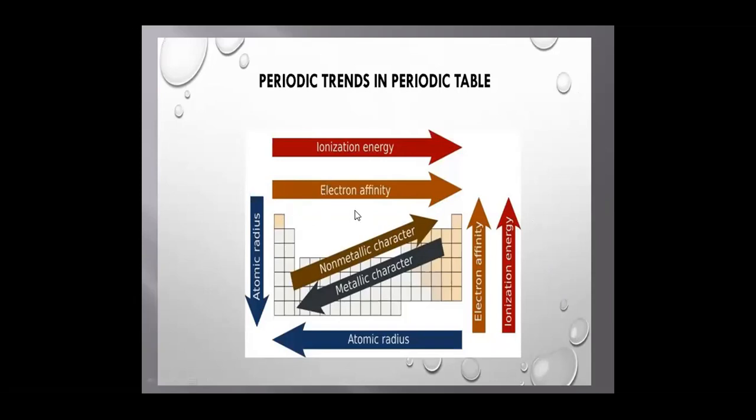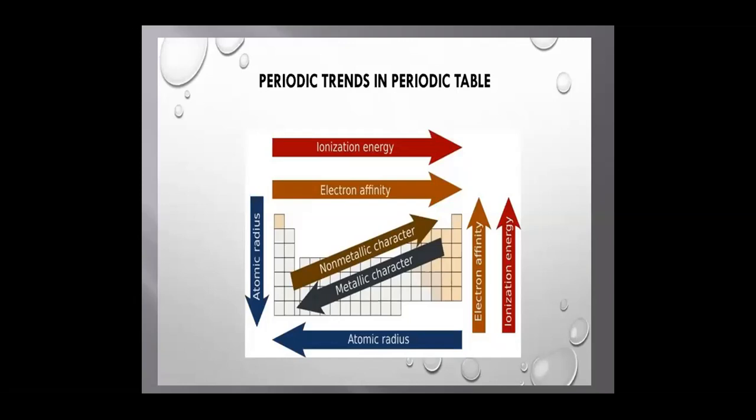Ionization energy, electron affinity, and electronegativity increase as we move from left to right in the periodic table. This is because of the decrease in atomic and ionic radii. Ionization enthalpy, electron affinity, and electronegativity decrease as we move from top to bottom. This is because of the increase in atomic and ionic radii.